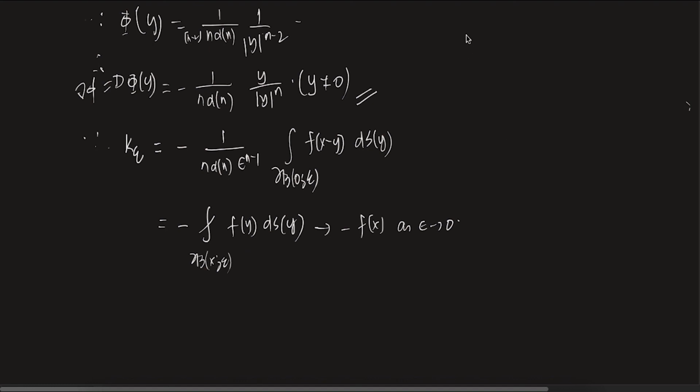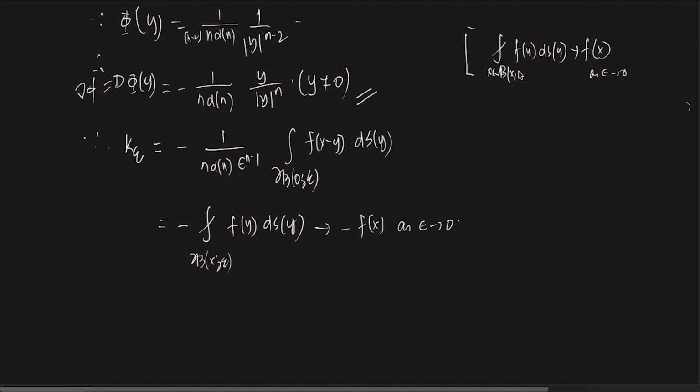You can check that the average over omega of f of y dsy converges to f of x, where x is in omega. Omega is a ball and x is the center of the ball, so it becomes f of x as epsilon tends to 0. So omega is b x epsilon.